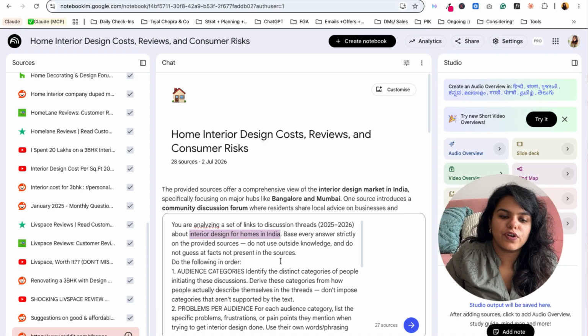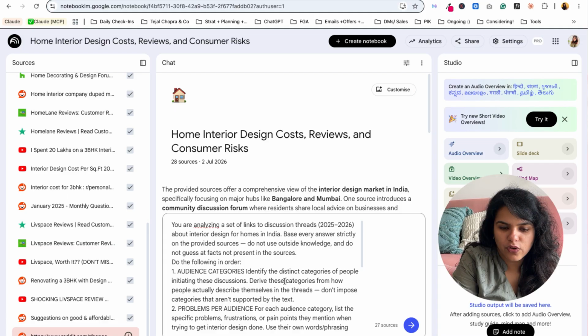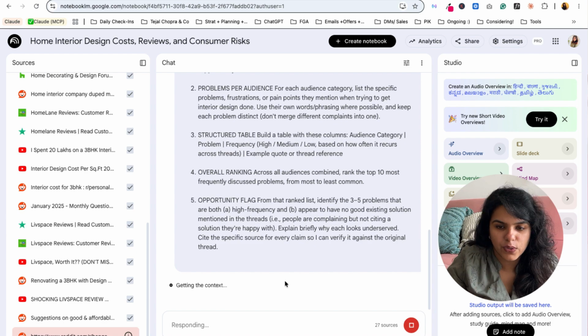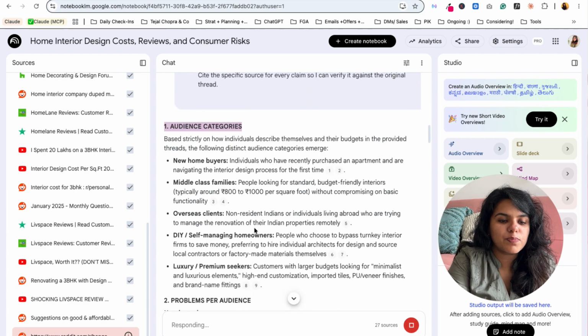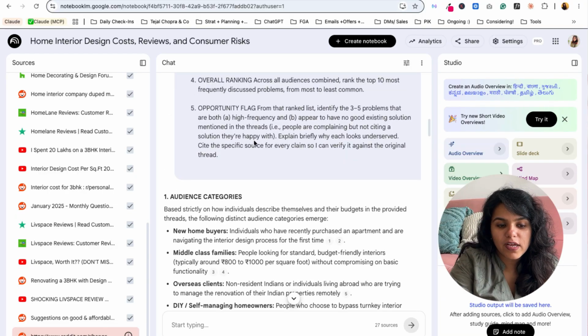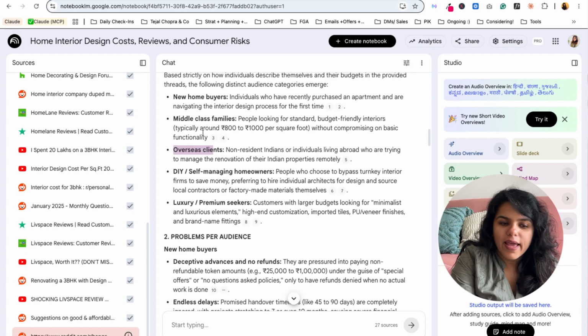Here I'm searching for interior design for homes in India. According to your niche or interest or target audience or where they're located, you can change this, and once you just copy this prompt, make your necessary change and just enter. Let it summarize everything from the resources that you've just given to it. So as you can see, it has loaded everything. It is giving you audience categories, problems per audience. Basically the prompt is structured to give you all of that, the different kinds of target audiences you can choose from, that is new home buyers, middle class families, overseas clients, etc.